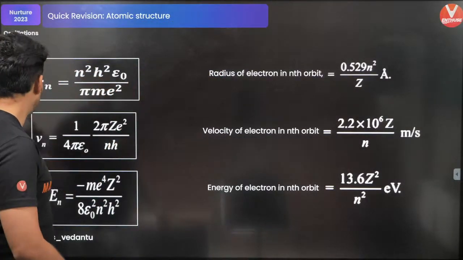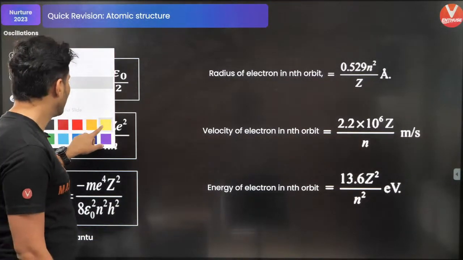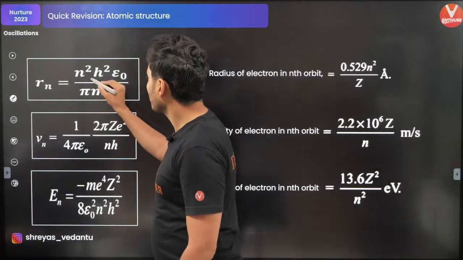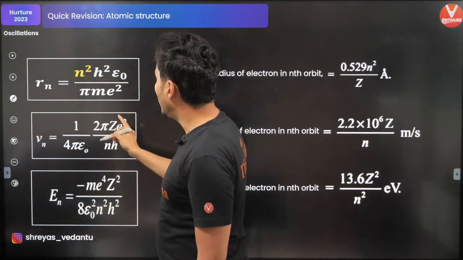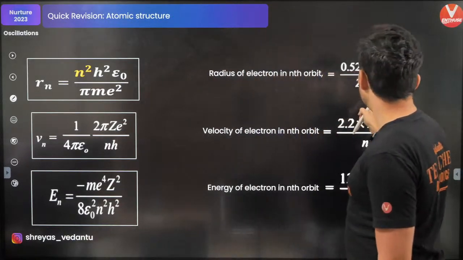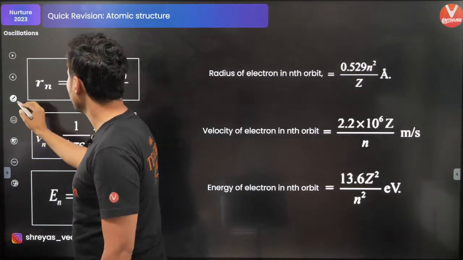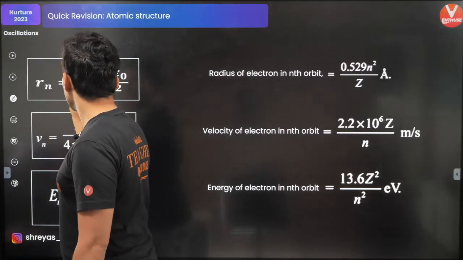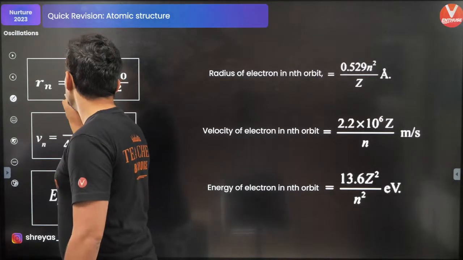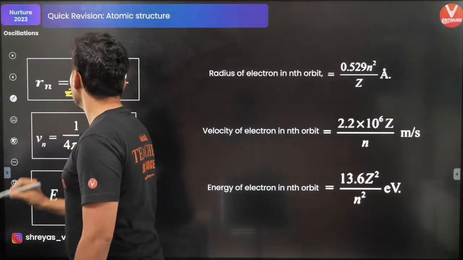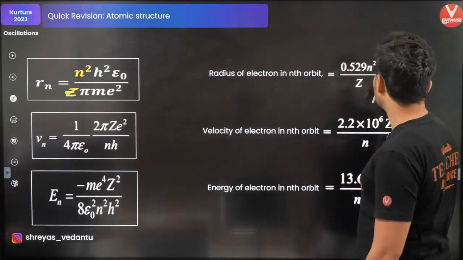The only thing that you need to worry about, I'll just highlight it for you guys. What is the thing that you need to remember? It is proportional to n square by z. I'm not sure why that z is not here, but it should have been there. I'll just put it up over here. Okay, n square by z. This is what you need to remember. You can see that n square by z.